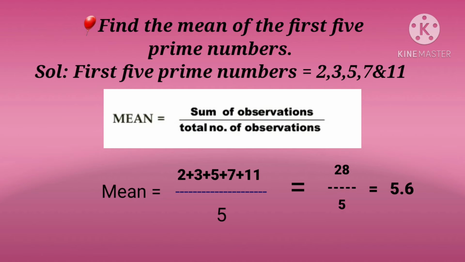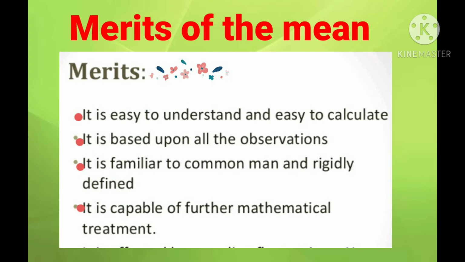Mean is equal to the sum of observations, 2 plus 3 plus 5 plus 7 plus 11, divided by the number of observations, 5. So, we have to divide this sum by 5. That is equal to 28 by 5, which is 5.6. Therefore, the mean of the first 5 prime numbers is 5.6.